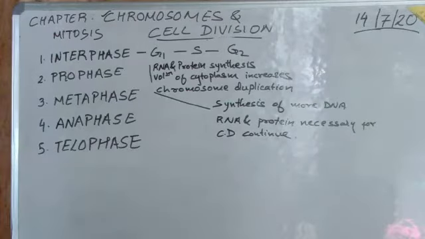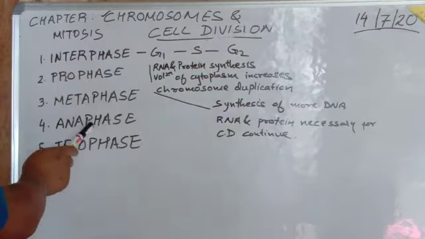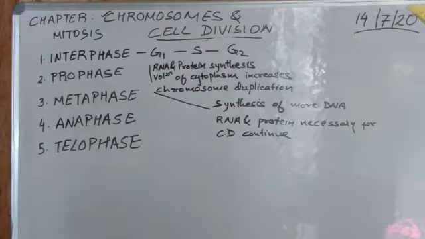Now we will try to see the different stages of mitosis. The different stages of mitosis are interphase, prophase, metaphase, anaphase, and telophase. There are basically 5 different phases in mitosis, called interphase, prophase, metaphase, anaphase, and telophase.